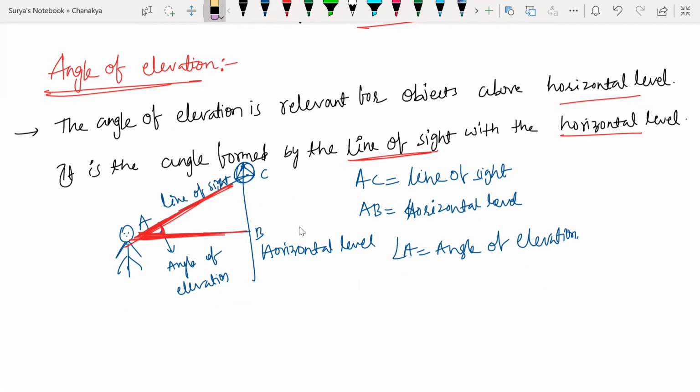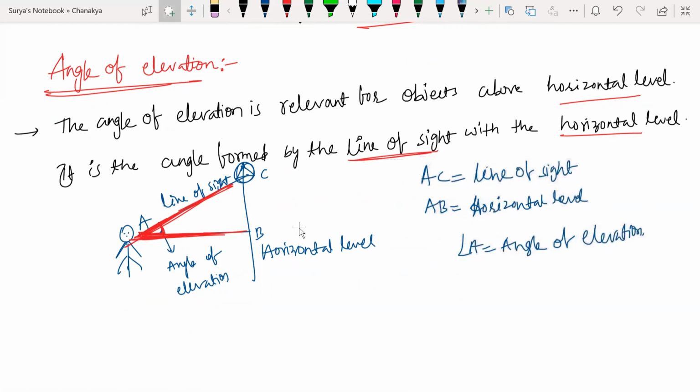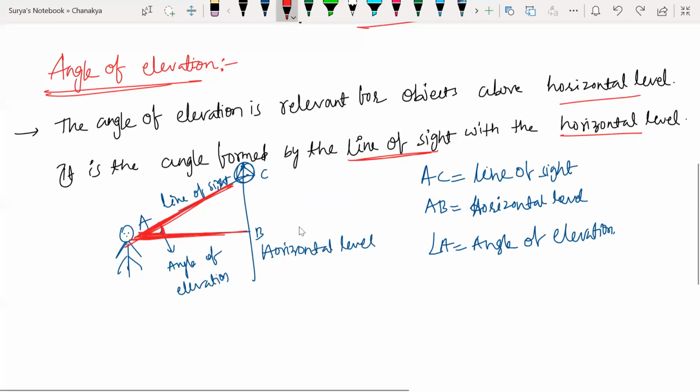The angle is formed by the line of sight as well as the horizontal level. So I'm making an angle with the horizontal level and with the line of sight. That angle is called what? Angle of elevation. Clear?